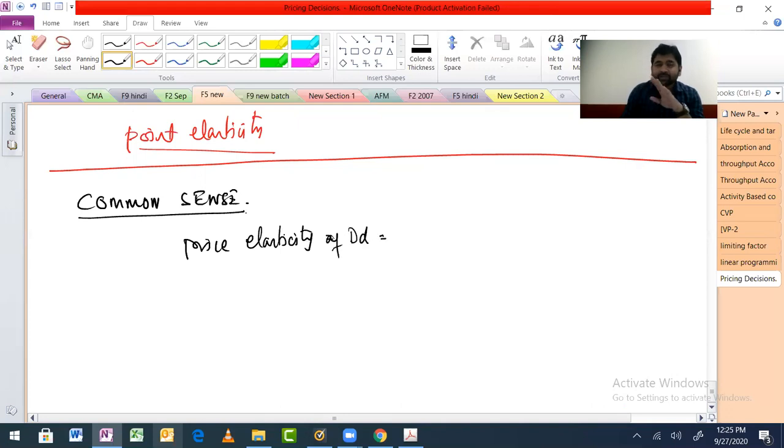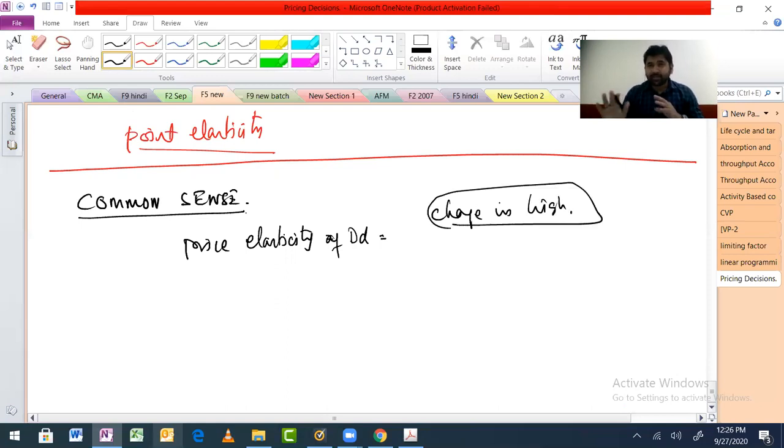So basically, what is the change in quantity because of a change in price? If I change the price, what will be the change in my demand? Now, if this change is high, that means if I change the price, the quantity will move to a huge extent.